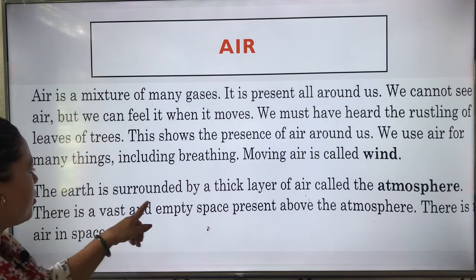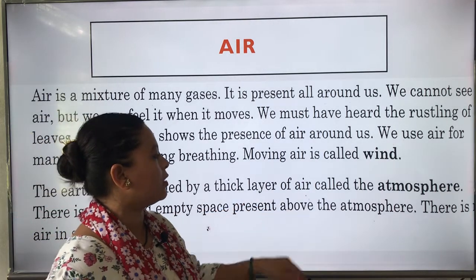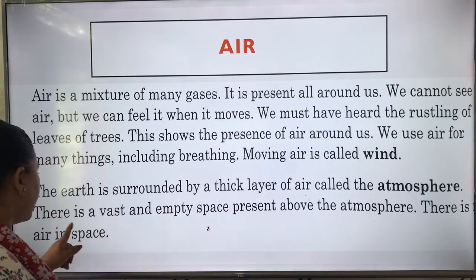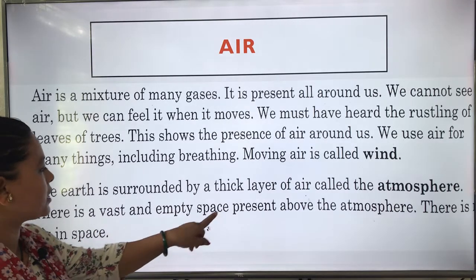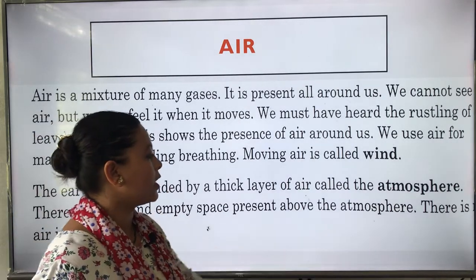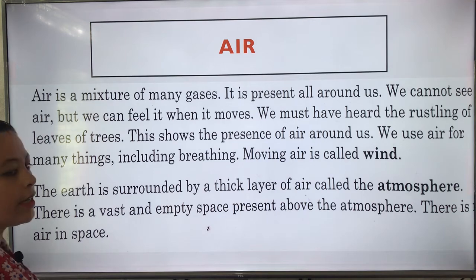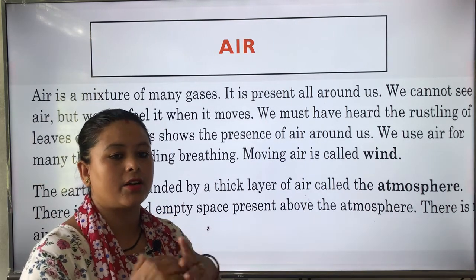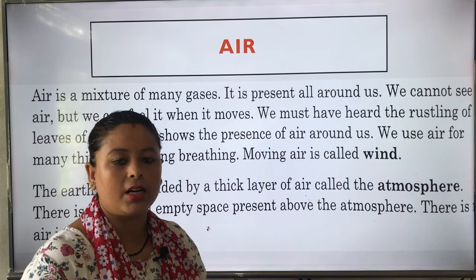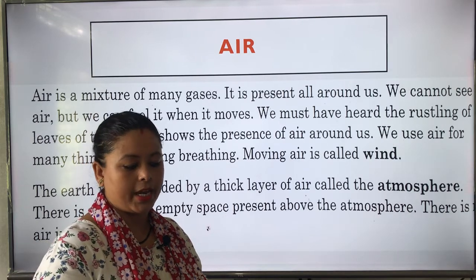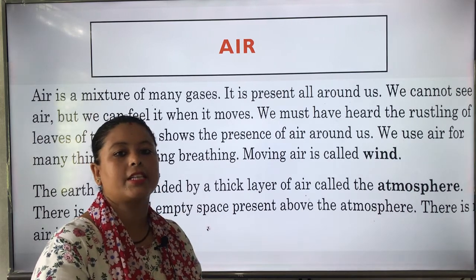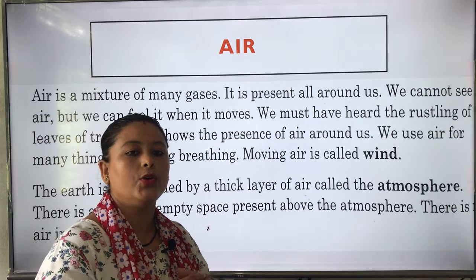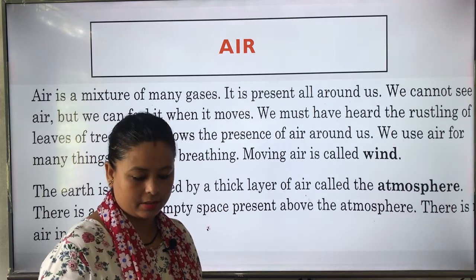The earth is surrounded by a thick layer of air called the atmosphere. There is a vast and empty space present above the atmosphere. There is no air in space. So the earth is surrounded by a thick layer called atmosphere. Above the earth there is a space which has no air.